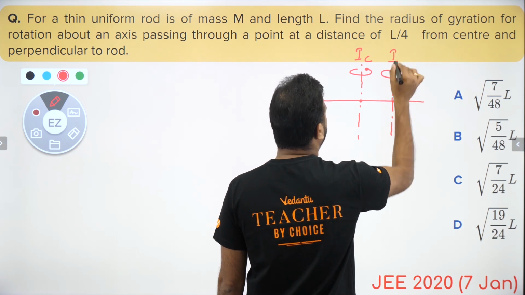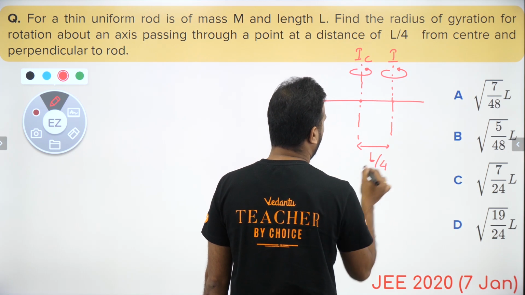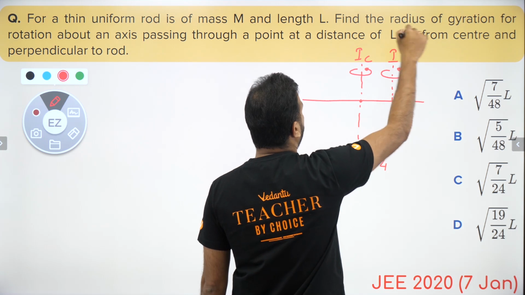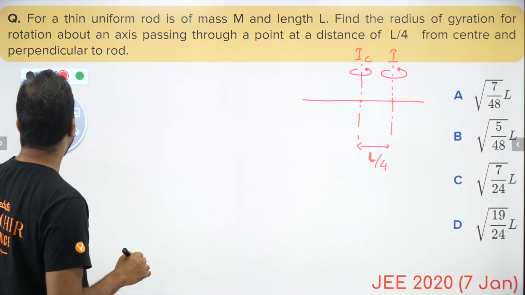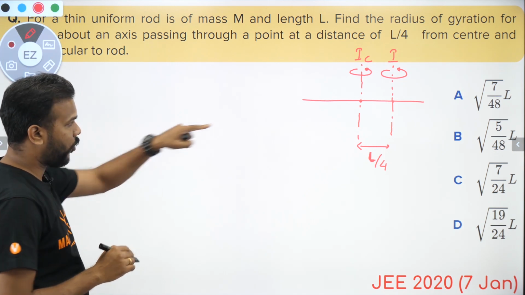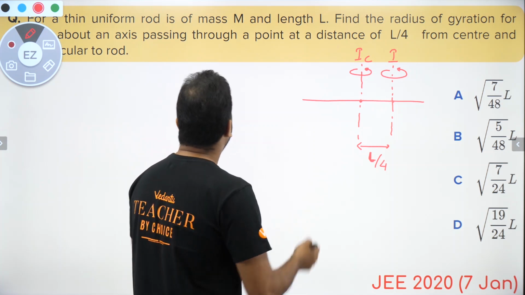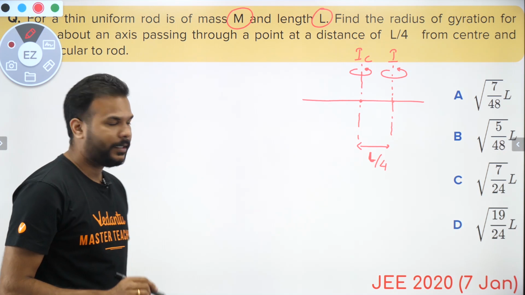So this distance is mentioned as L by 4, from the center and perpendicular to the rod, and about this axis of rotation we are interested in finding the moment of inertia, considering that the mass of the rod is m and the length is L. Okay guys, let's go ahead.